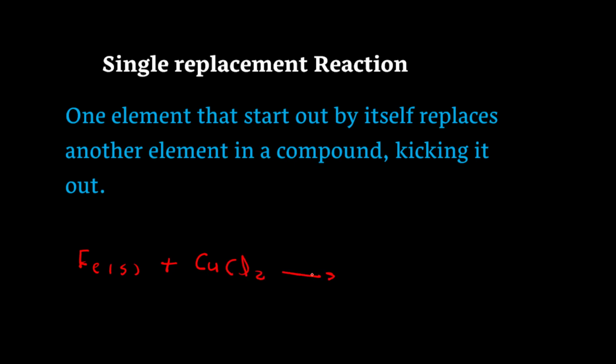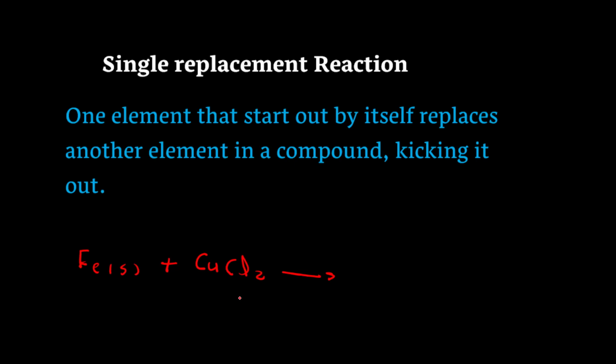In this reaction, what happened? Ferrium is going to take the place of the copper. It came along and is going to take the place of the copper in this compound, and kick the copper out from the compound.